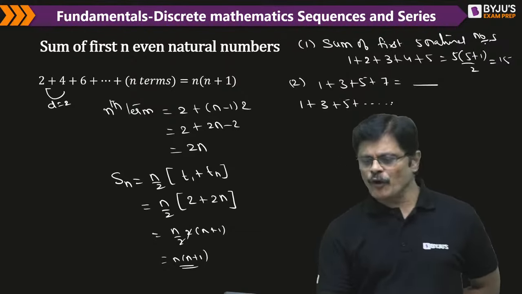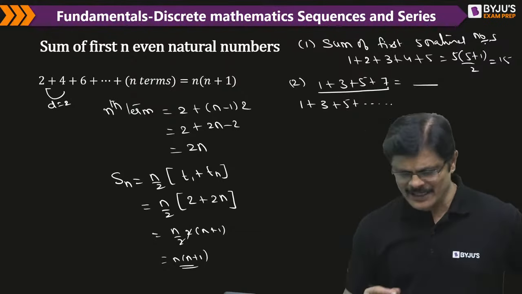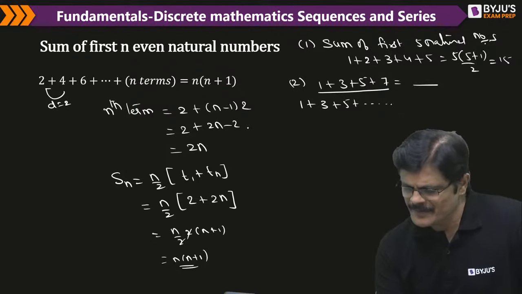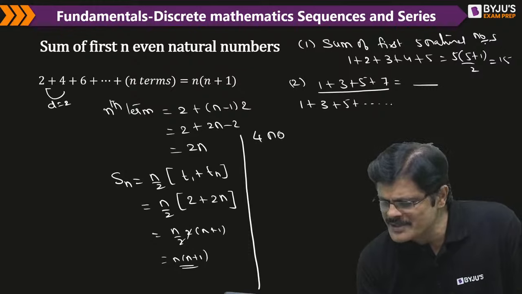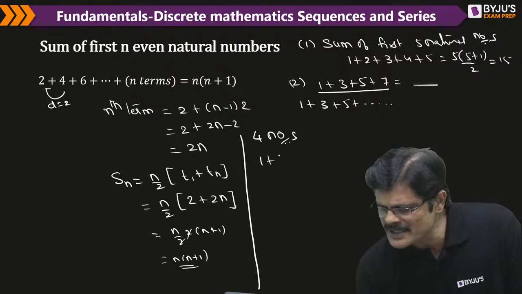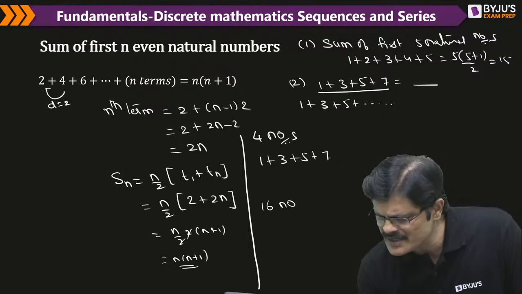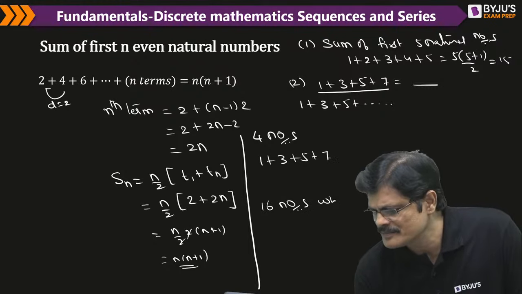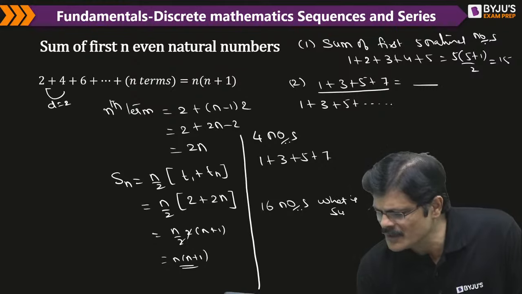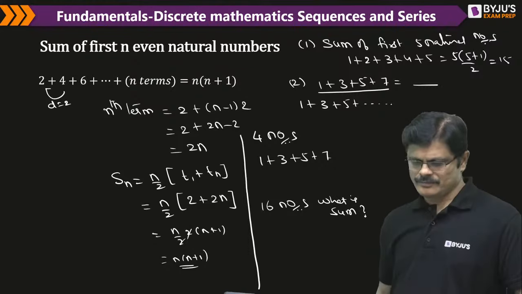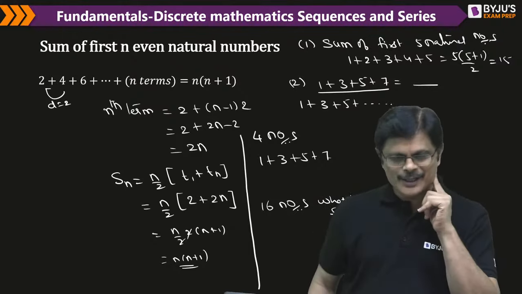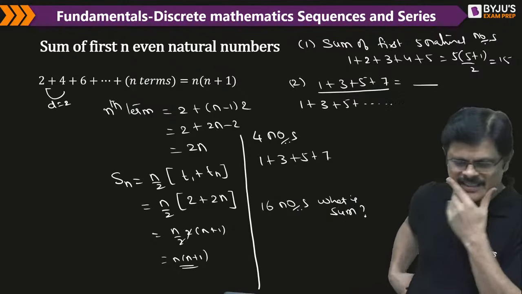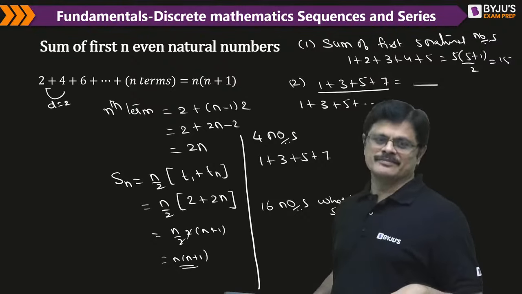So when there are 4 numbers, this is what happened. I'll just give you that question. Let us see how many of you can answer. When we have 4 numbers, we have 1 plus 3 plus 5 plus 7. So when you have 16 numbers, what is the sum? That was the question. Okay, those who attended the class can ignore that, but others please answer this.